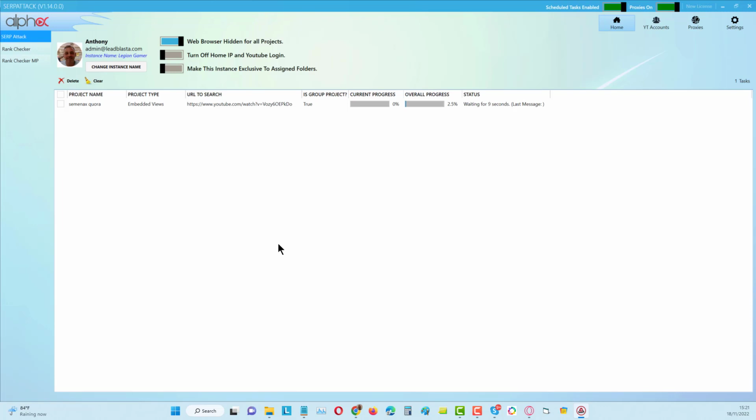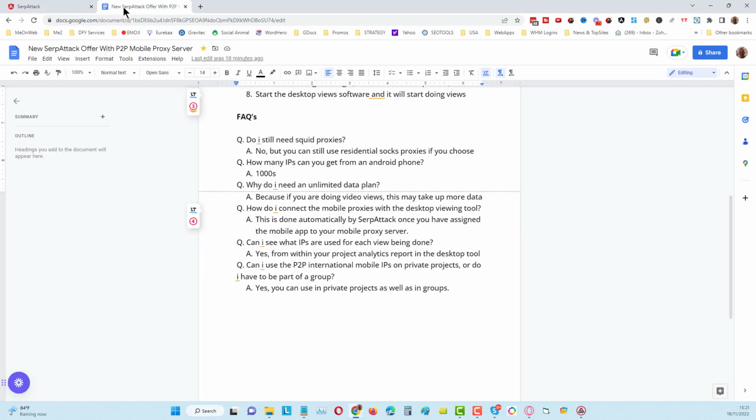Okay, but I'm not bothered because I can just leave my telephone on, make sure the screen's open all the time, and just leave it next to the computer, and it will just carry on viewing all day. Now, one of the main things for me is that we're able to use the P2P IPs for private projects, not just group projects. That's something I haven't tested yet. I need to get it confirmed, but it's where I want to go with this, so that we can do this with private projects.